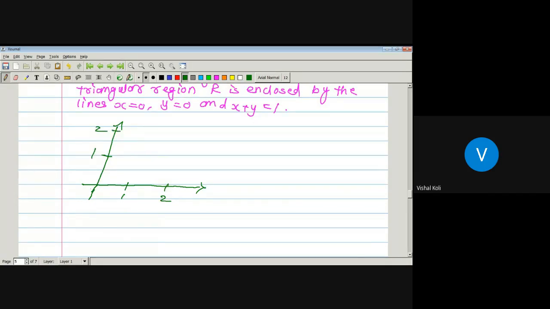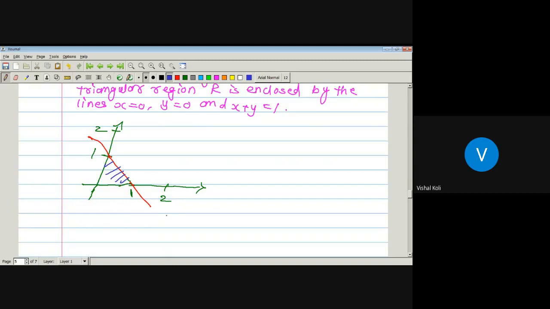From the previous diagram, this will be our respective diagram. So this will be point 1. Okay, and the required region will be this one.